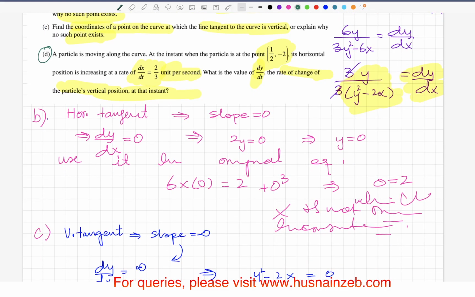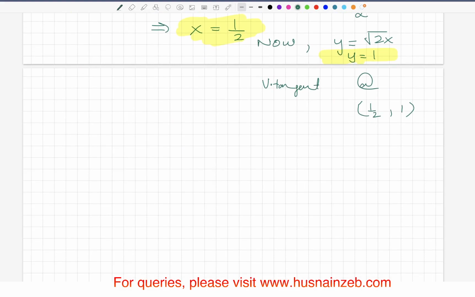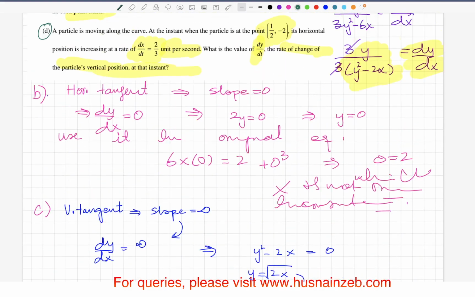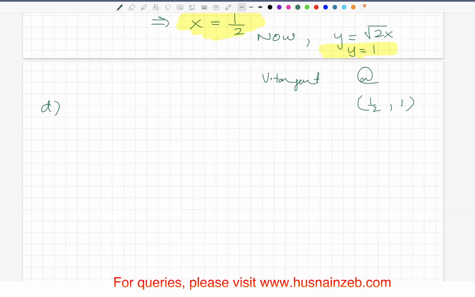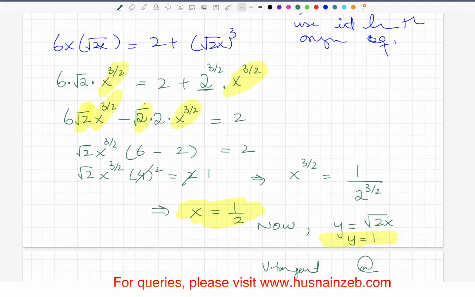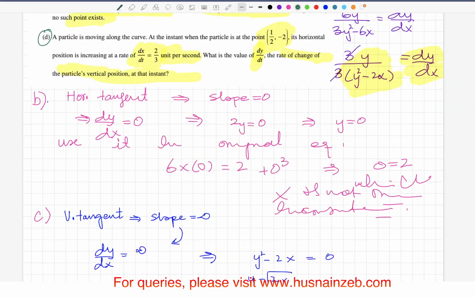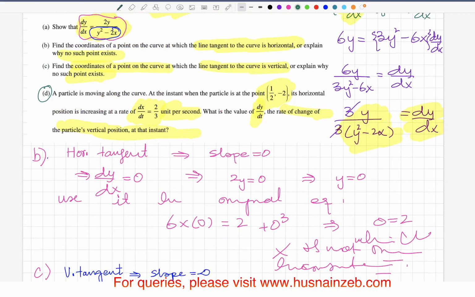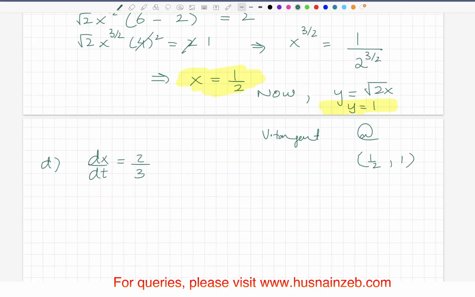Let's try. So we have dx/dt is equal to 2/3 units per second. Now dy/dx is equal to y divided by y squared minus 2x.